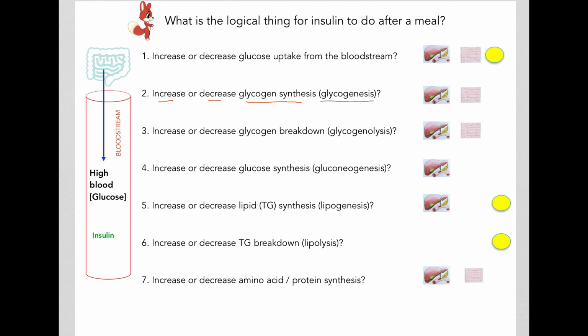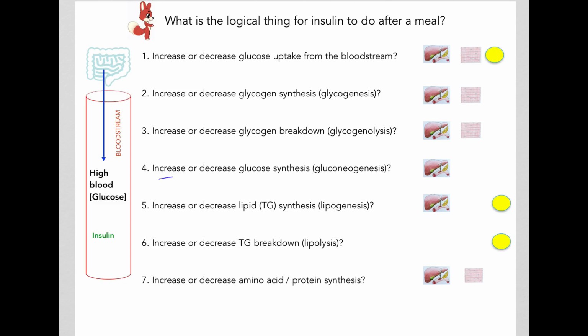This is especially important in the liver and skeletal muscle, where most of your glycogen is stored. Would insulin increase or decrease glycogen breakdown, glycogenolysis? Once again, this will be predominant in the liver as well as the skeletal muscles.